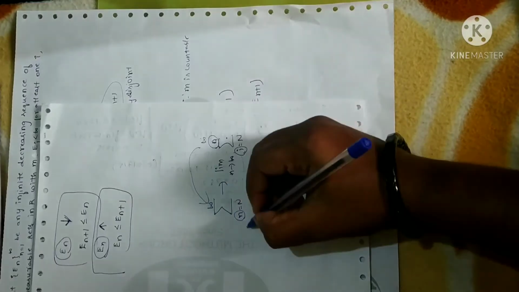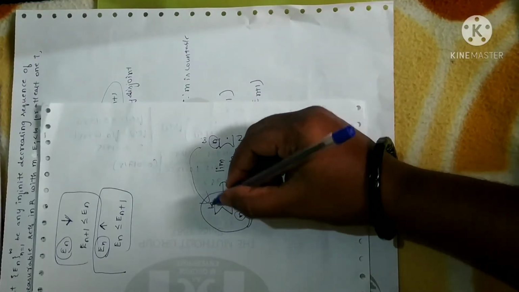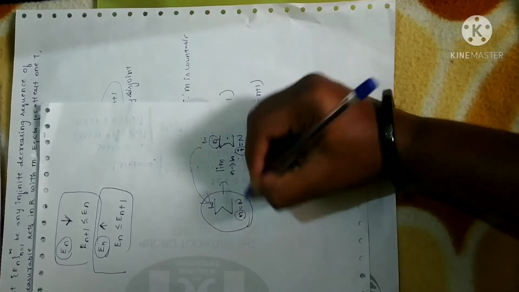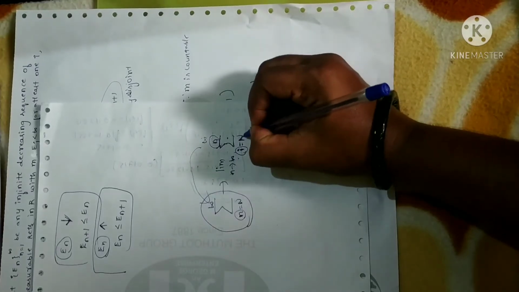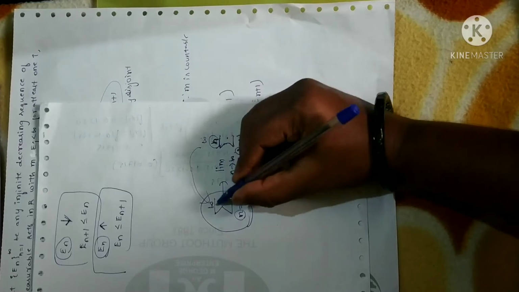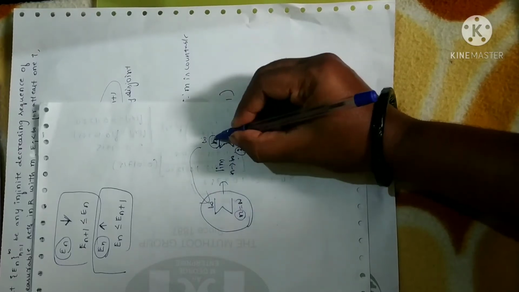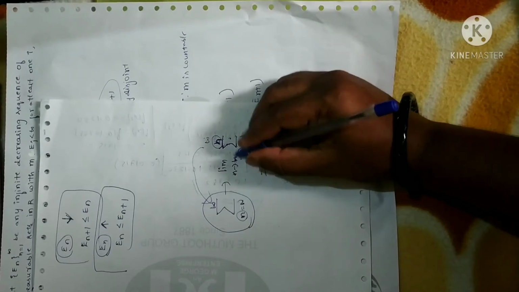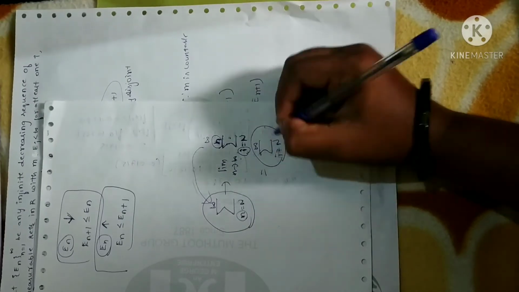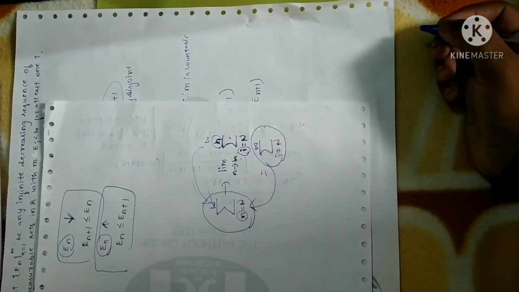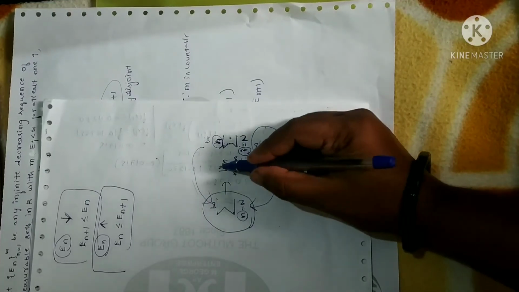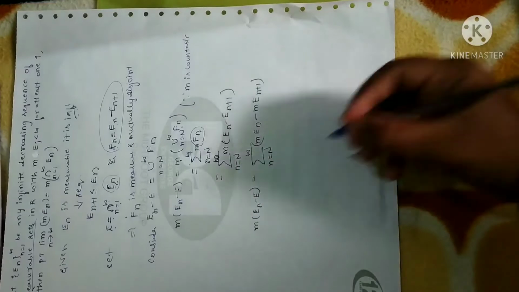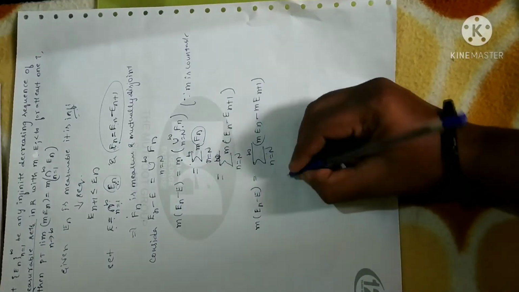So I can write the summation value n is equal to n to infinity as limit n tending to infinity, where I have changed this suffix n to i such that i is equal to n to small n. As limit n tends to infinity, this value will become infinity. So I have obtained the same summation value. So I can rewrite this as limit n tending to infinity, i is equal to n to n. So I'm going to apply the same concept now.